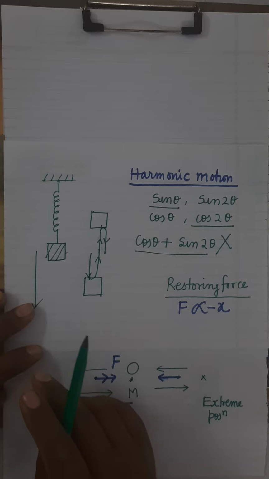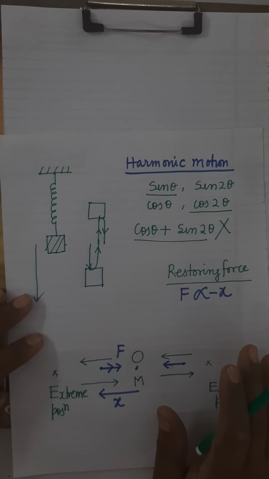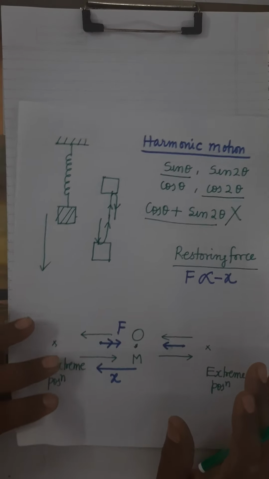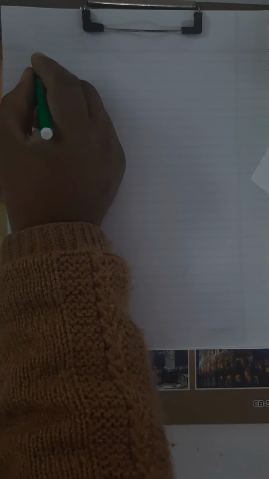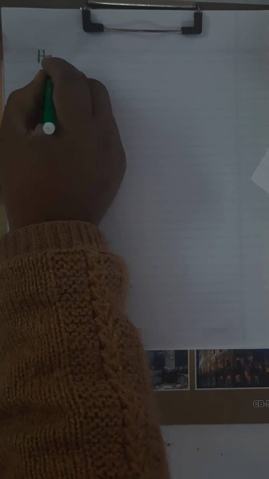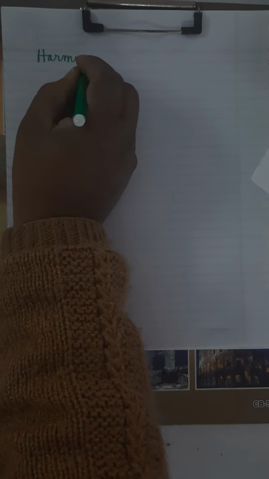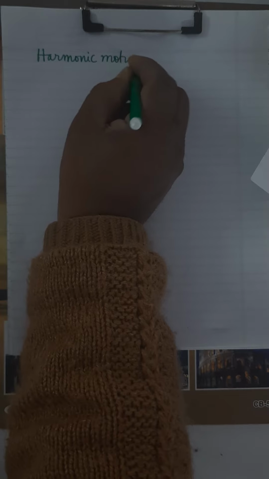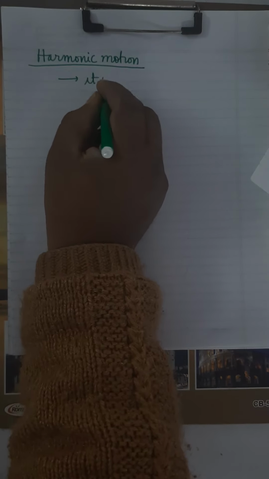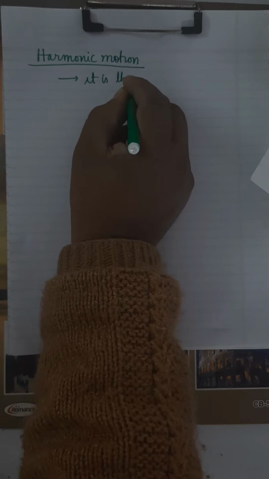Is it clear? So what is harmonic motion? It is that oscillatory motion which can be expressed in terms of a single sine or single cosine function. Is it clear?